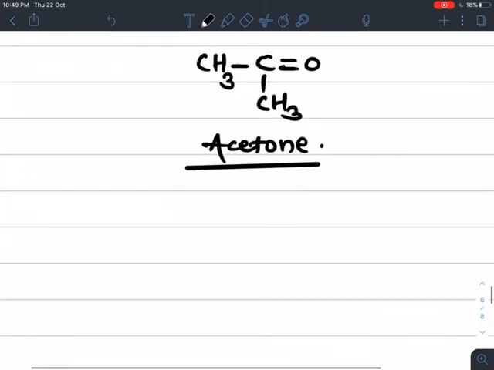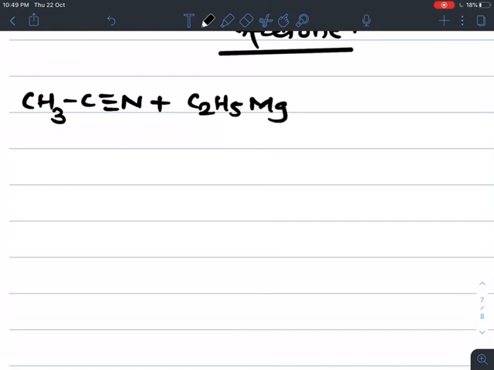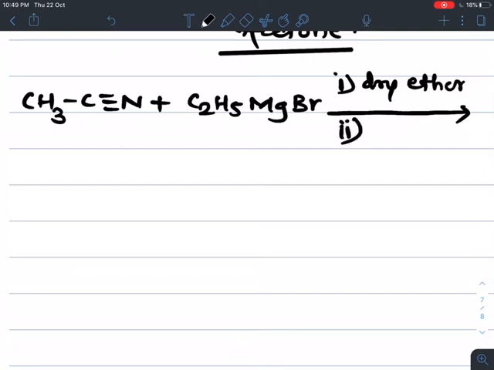Okay, if we take one more example, CH3CN reacting with C2H5MgBr, a Grignard's reagent, and on the arrow the conditions are given like dry ether and second condition acid hydrolysis, then the C2H5 is added to this carbon and the CN group is converted into a CO group.